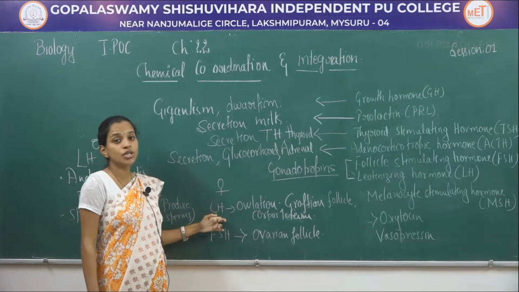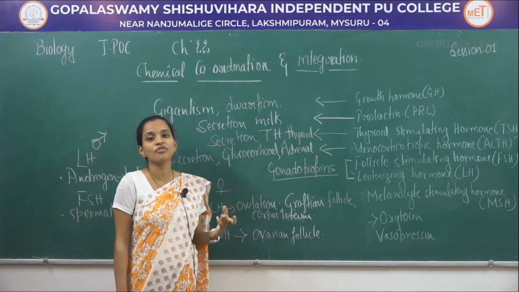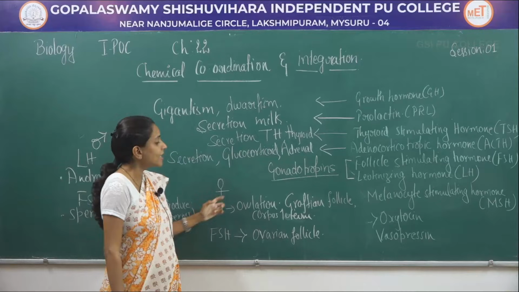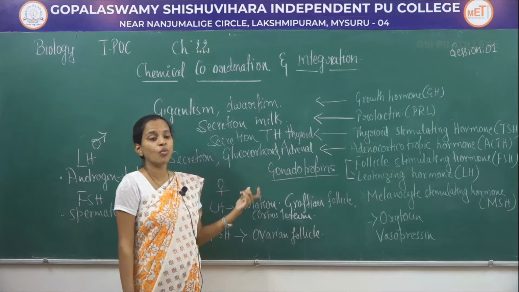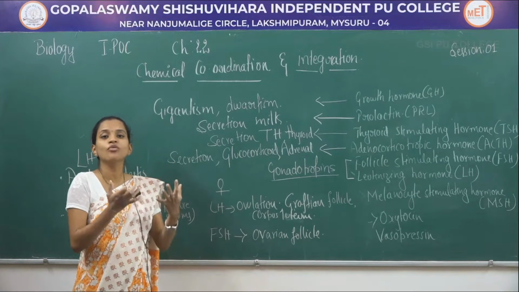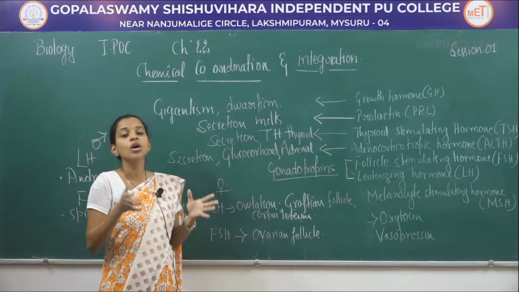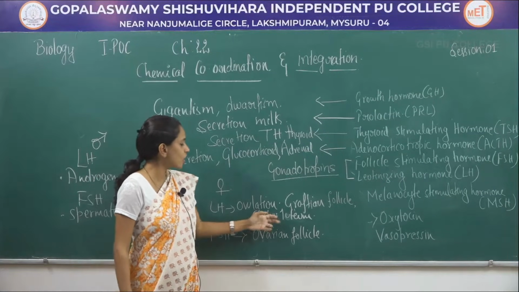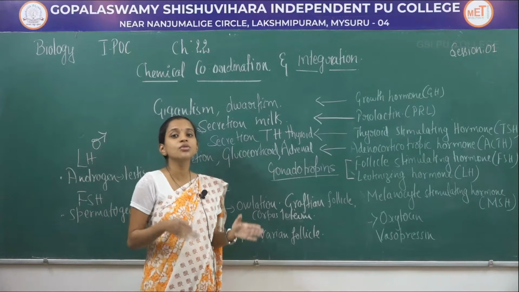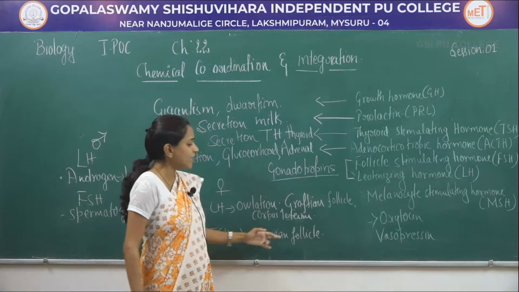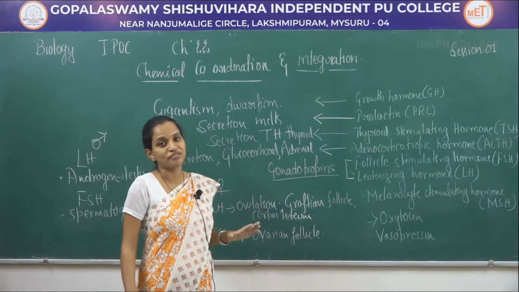In female, luteinizing hormone helps in ovulation, which takes place on the 14th day of the 28-day menstrual cycle, and formation of a mature follicle called the Graafian follicle, which releases the ova during ovulation. After ovulation, whatever part remains gets converted from the Graafian follicle into the corpus luteum. That is also controlled by the luteinizing hormone. Whereas follicle stimulating hormone helps in growth and development of the ovarian follicles, which will be primary, secondary, tertiary as well as the final Graafian follicle.